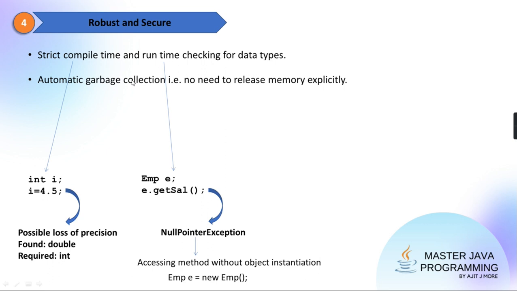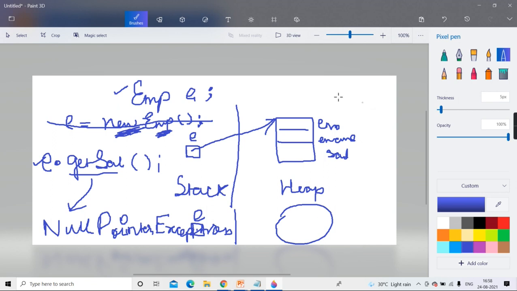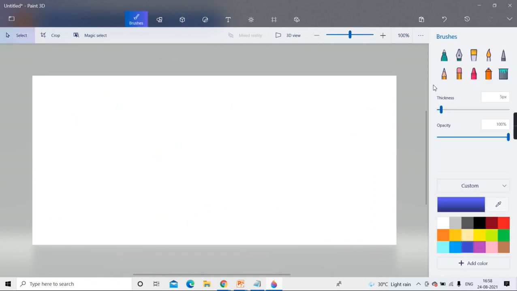Then next is, in Java, automatic garbage collection is done. Therefore, chances of memory leak are not there. Means in Java, memory leaks can never happen, because unlike C or C++, you don't have to release the memory explicitly. Automatic garbage collection, that is, no need to release memory explicitly. I'll explain that with a diagram. I'll show you how it works.